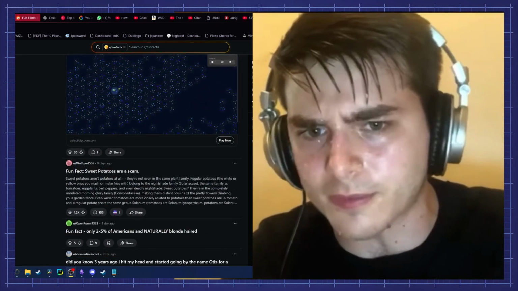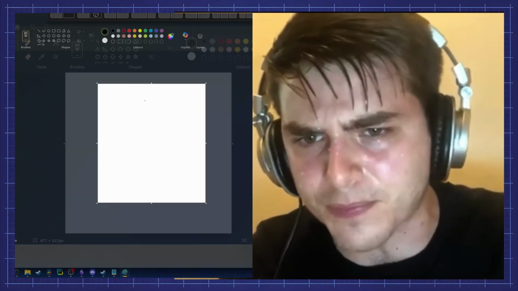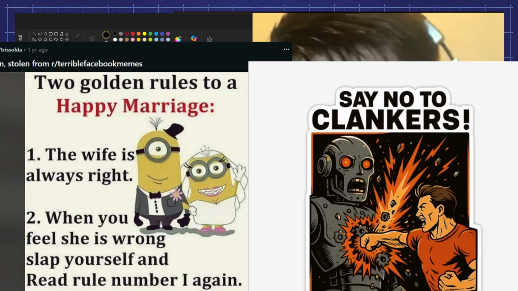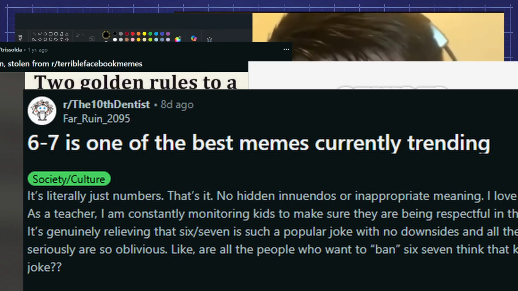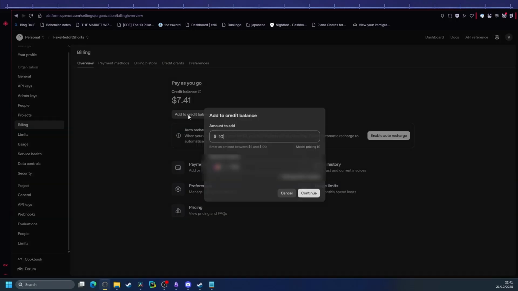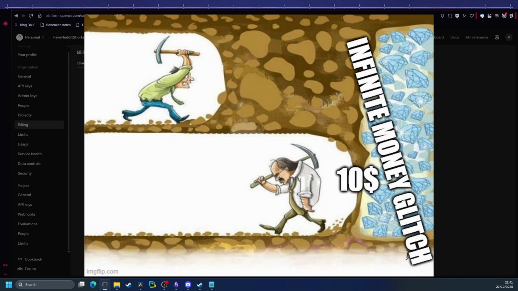Now, I could have written a scraper to pull real posts off Reddit, but that is a lot of work and we're trying to be lazy assholes. You have to filter for TOS violations, dodge banned words, and hope the content is actually interesting. So I chose the easier option, ChatGPT API. For $10, I bought enough credits to generate about 100 scripts. Yes, I understand that I invested money, but hey, what is $10? I'm about to make thousands, right?